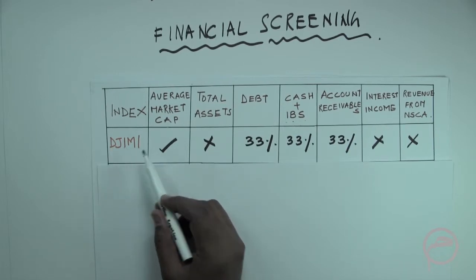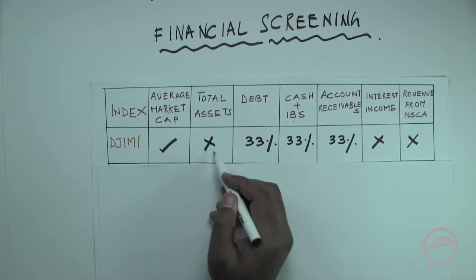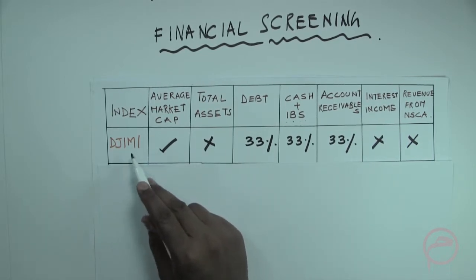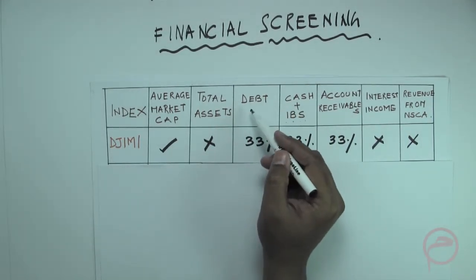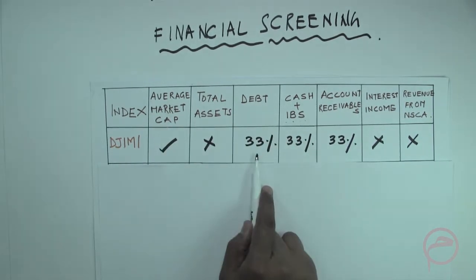Dow Jones Islamic Market Index uses average market cap. It doesn't use the total assets. So in case of Dow Jones Islamic Market Index, the total debt of the company divided by the trailing average market cap should be less than 33%.